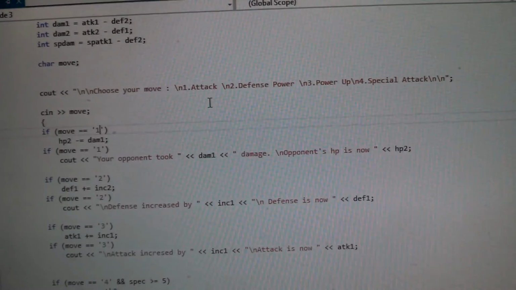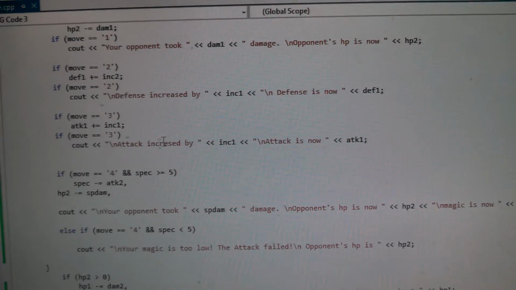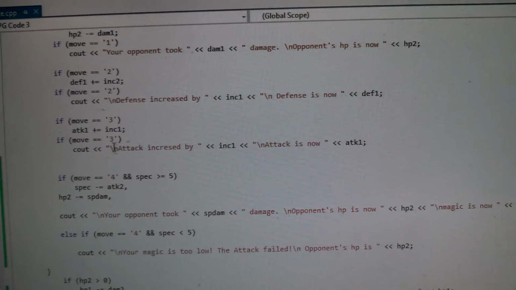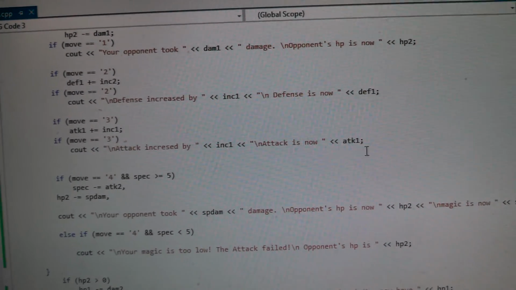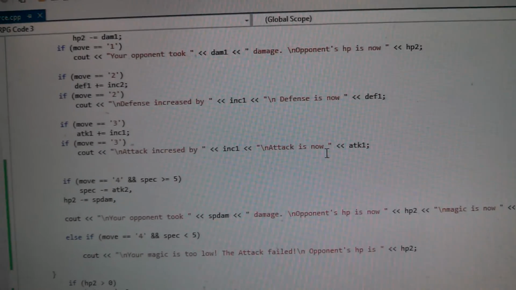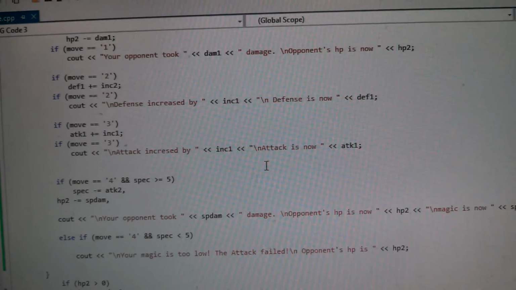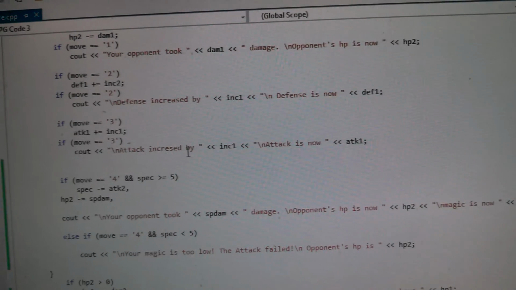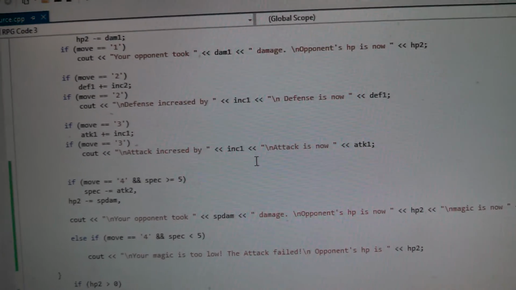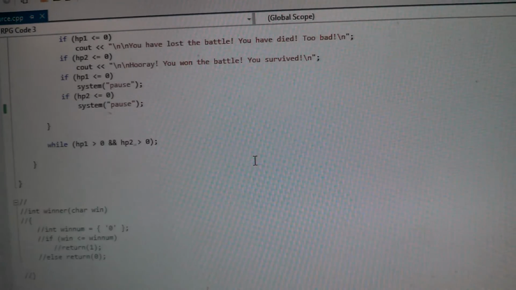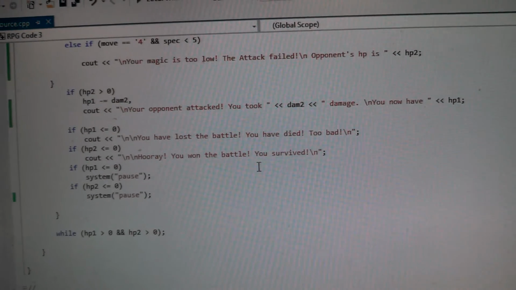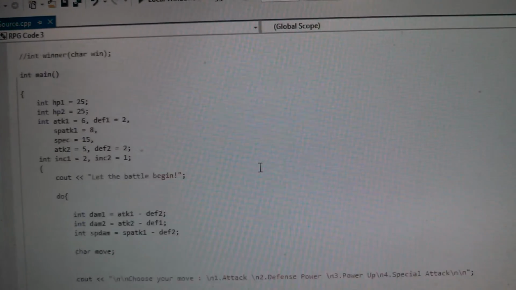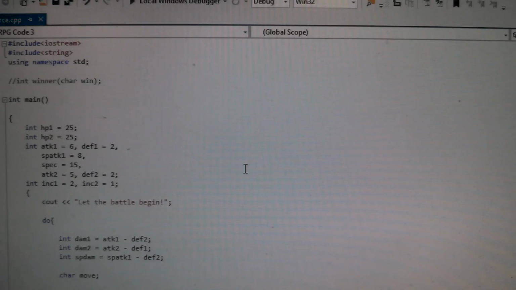The cout and the quotes put down exactly what you want to be said on the code itself. Yeah, and this \n indicates a new line must be made for the text. Well, hopefully you guys understand this as well as I do.